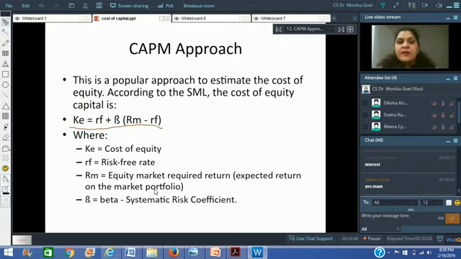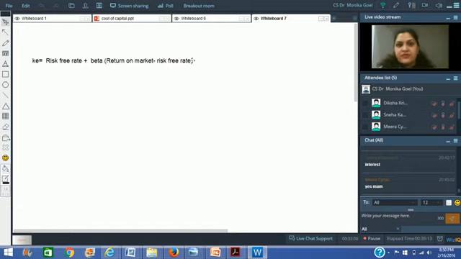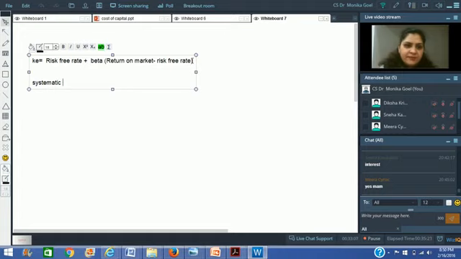Right? So, here KE is cost of equity, RF is risk-free rate, RM is the equity market required return or the expected return on the market portfolio, and beta is the systematic risk coefficient. Now, why is it called a systematic risk coefficient? Because in a market, when you invest in any particular company's shares, you have got two kinds of risks. They are called systematic risk